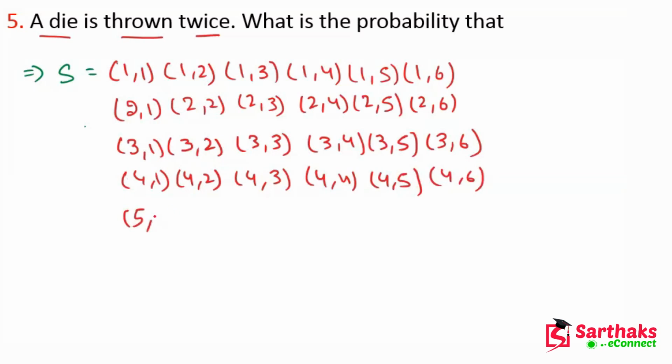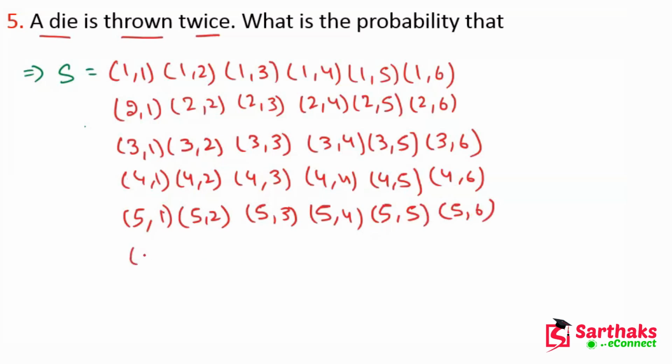Now for the 5: (5,1), (5,2), (5,3), (5,4), (5,5), (5,6). Now (6,1), (6,2), (6,3), (6,4), (6,5), and (6,6).